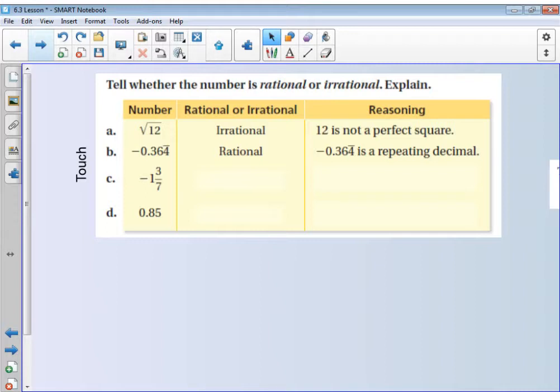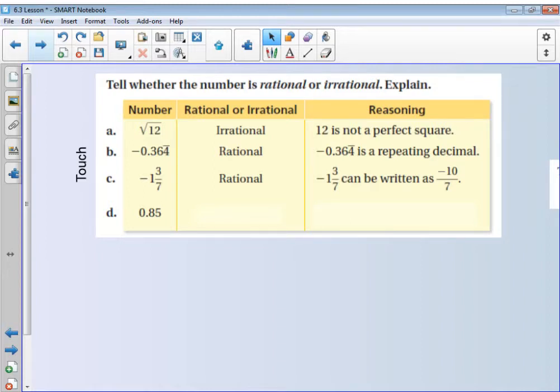Okay, the next one, we've got -1 3/7. So we have a mixed number. Remember, any number that can be written out as a fraction, which is a ratio, is considered rational. So this would be considered a rational number, and that's because it is written as a mixed number. It can be written out as an improper fraction of -10/7.